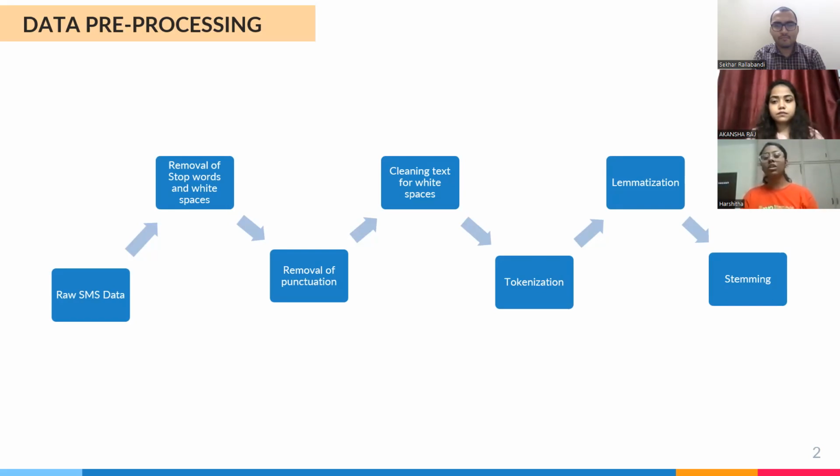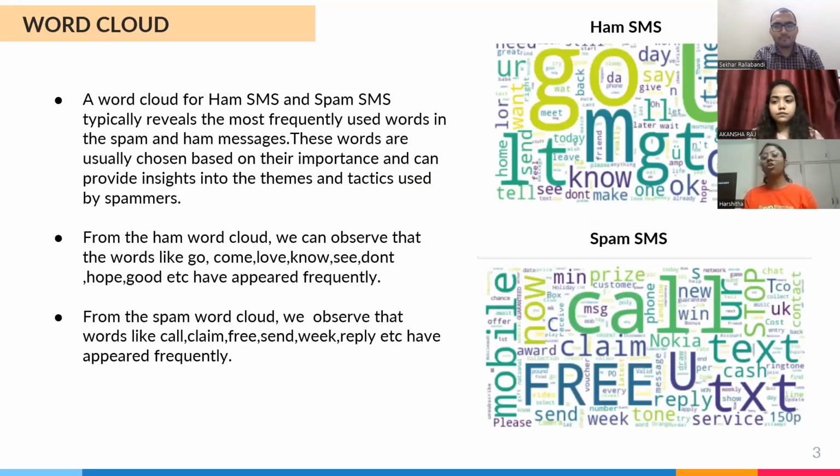Then we will proceed to the tokenization part. Tokenization is nothing but splitting the messages of a paragraph into smaller words, so each can assign one meaning. After that process, we will continue with lemmatization and stemming. Both are text normalization techniques which are used to prepare the words or documents for further processing.